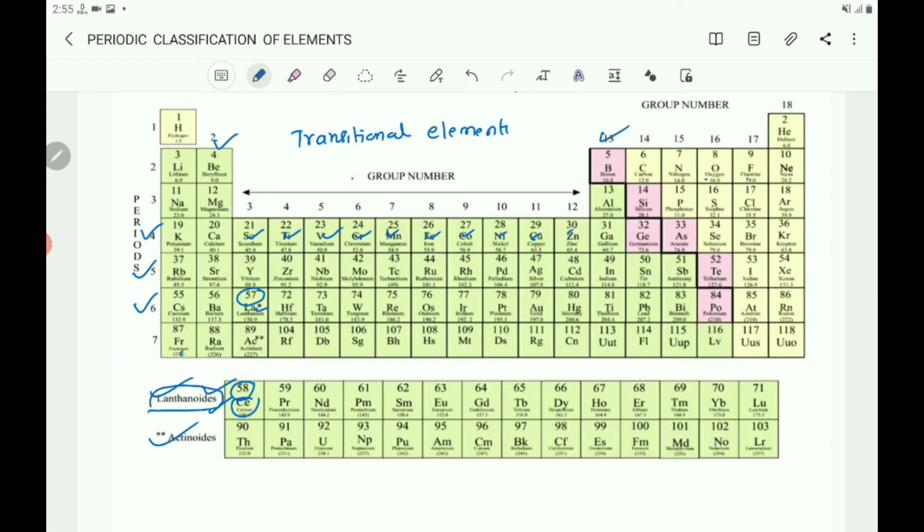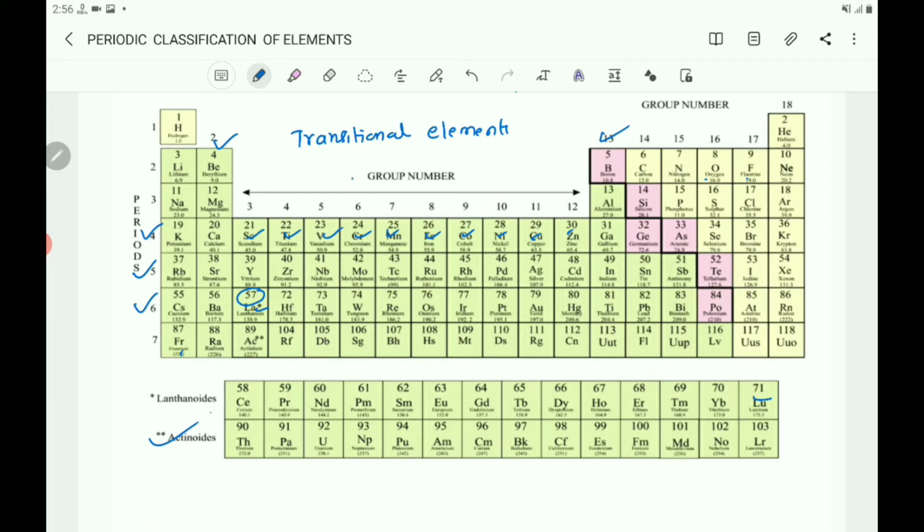They go up to 71 here. How many elements are there in the lanthanide series? 1, 2, 3, 4, 5, 6, 7, 8, 9, 10, 11, 12, 13, 14. These 14 elements are called lanthanides.